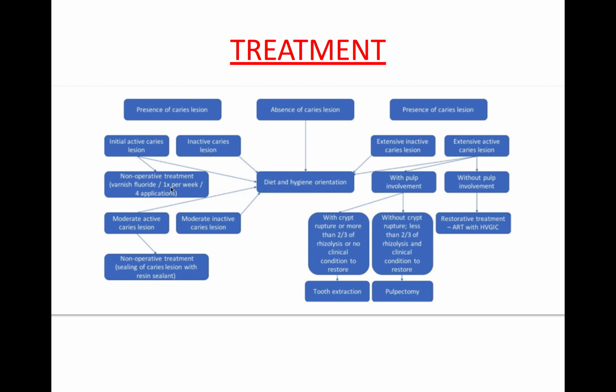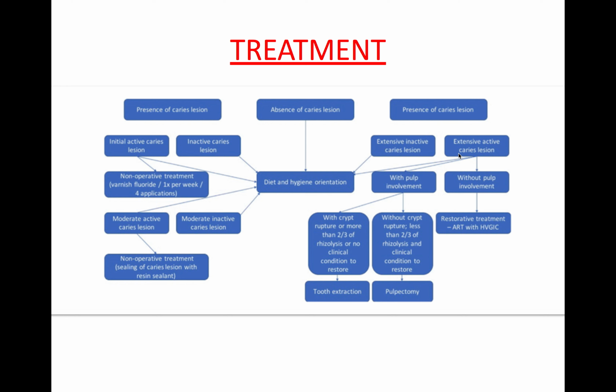In non-operative treatment, we apply fluoride varnish over the tooth surface, for 4 applications over 1 week. Now, if it is initial, fine. If moderate active caries is seen, then non-operative treatment is sealing of the caries lesion with resin sealant. If moderate, then diet counseling is there. Now, in children, if an extensive inactive caries lesion is there, then we go for diet and hygiene orientation.